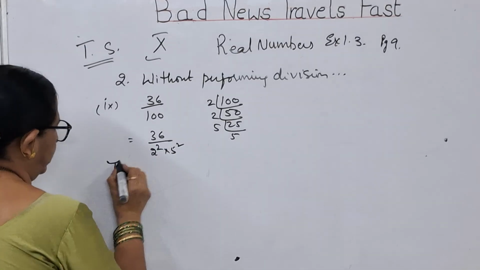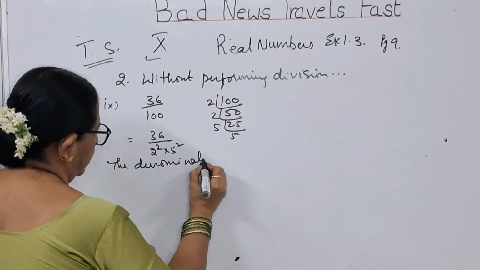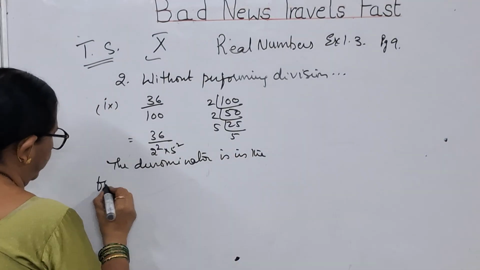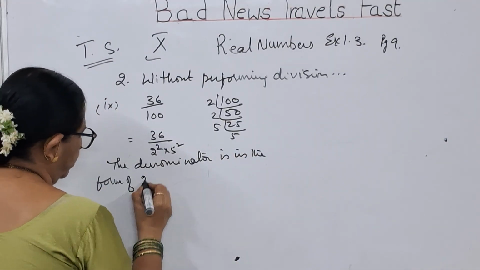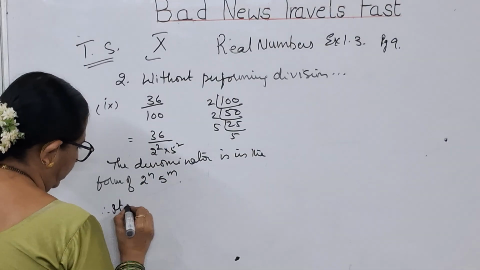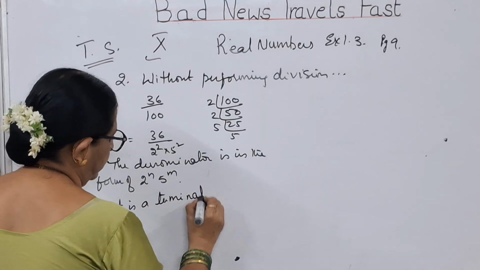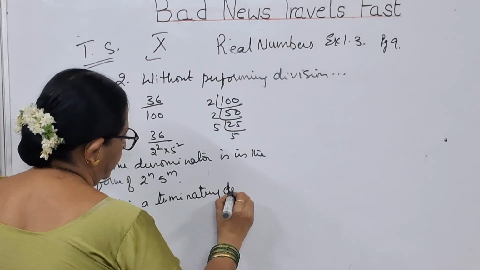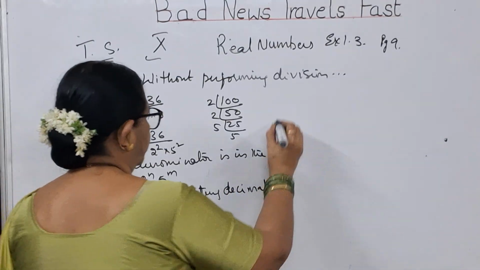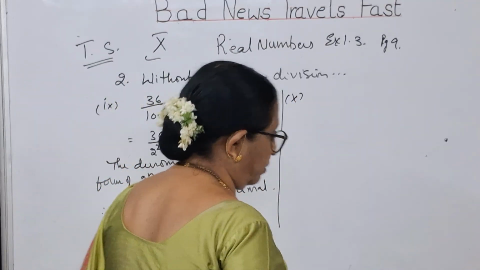So the denominator is in the form of 2 to the power of n and 5 to the power of m. Therefore, it is a terminating decimal. Next, we go to the 10th bit. What is the 10th bit, children?